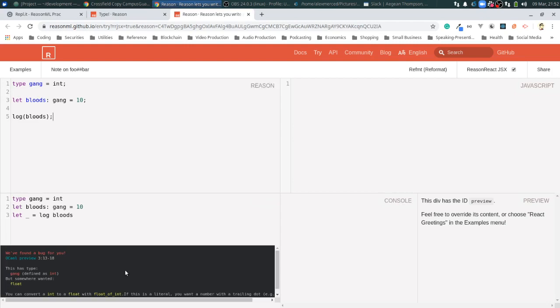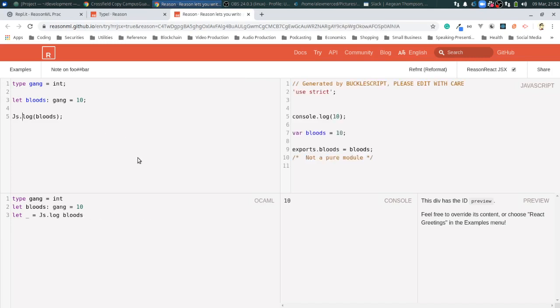Let's see here. What is it complaining about? This has a type gang defined as int, but somewhere wanted float. Why would it want float? Okay, here's what I'll do instead. I'm just going to change it to js.log. There he goes. I have a feeling it's probably a function called log in OCaml somewhere that wanted to do some sort of logarithmic math. Okay, so js.log, that works. So you can do typing.